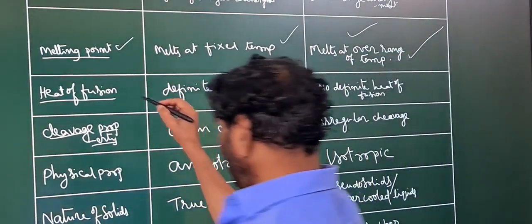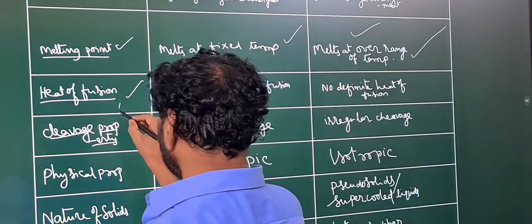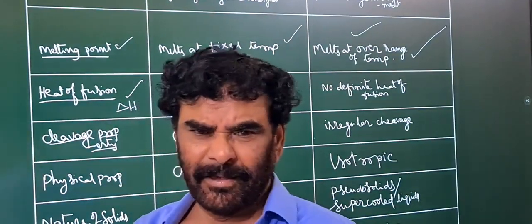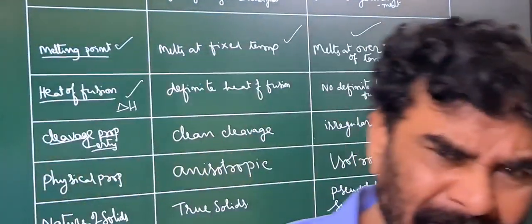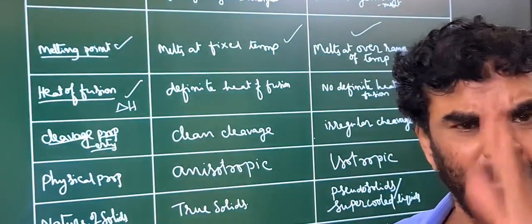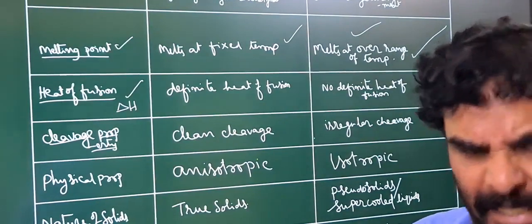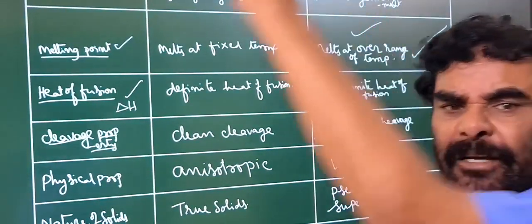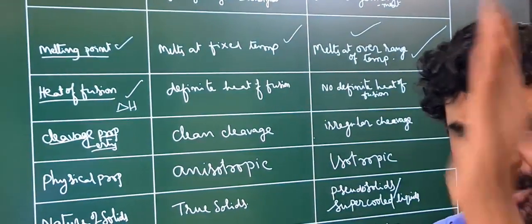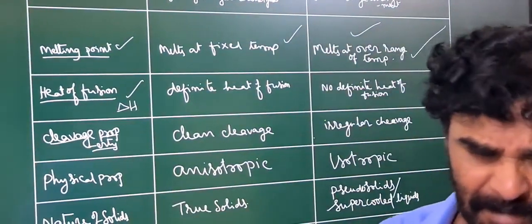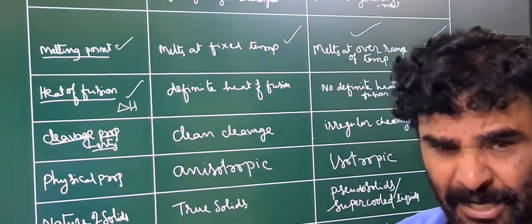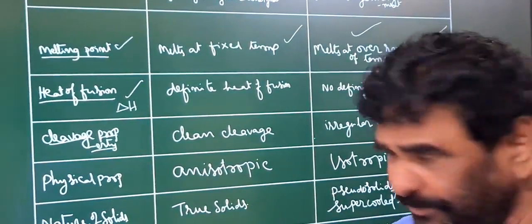And now the heat of fusion, that is delta H. What is the heat of fusion? As you know in thermochemistry, melting is an endothermic process. Converting the solid into liquid is an endothermic process. To convert the solid into liquid, some amount of heat has to be given to the system.